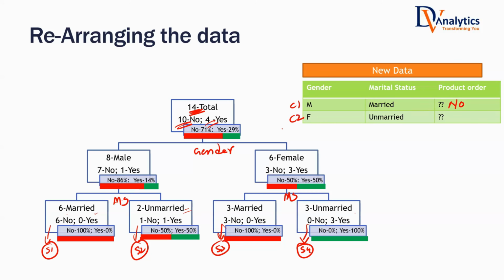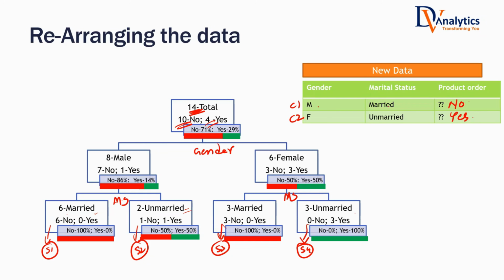What about this customer? Customer 2, female, unmarried customer. Is this customer going to order the product or not? Yes, sir. There's a high chance that this customer will order the product. Are you making some random guesses, or is there a logic behind why are you saying no here? Why are you saying yes here?